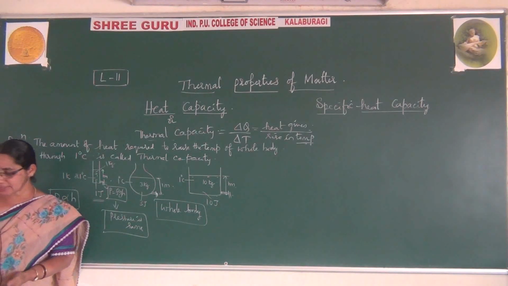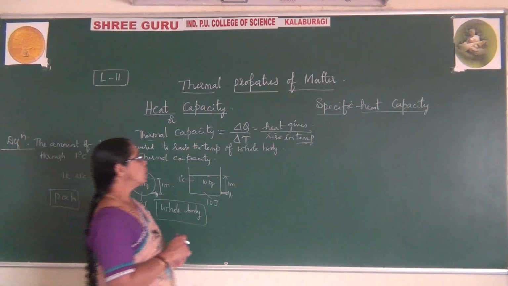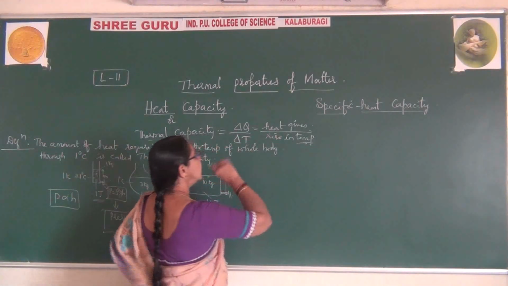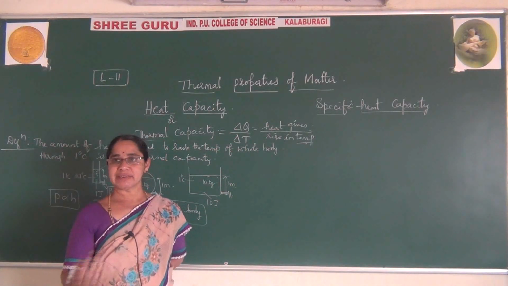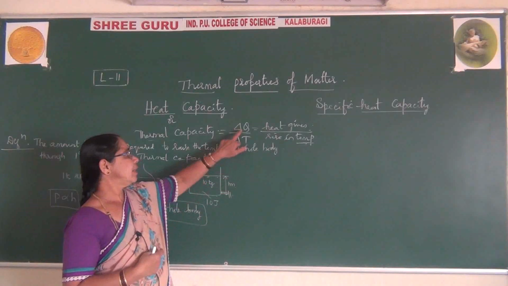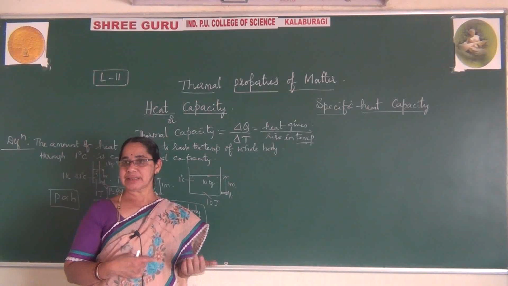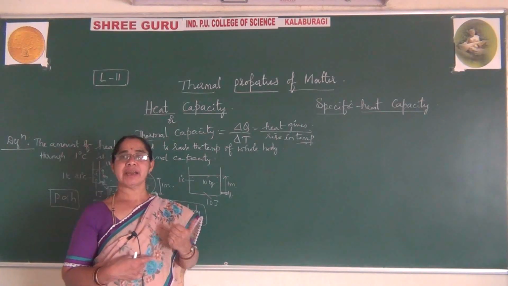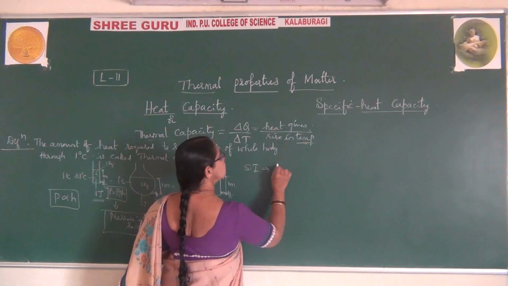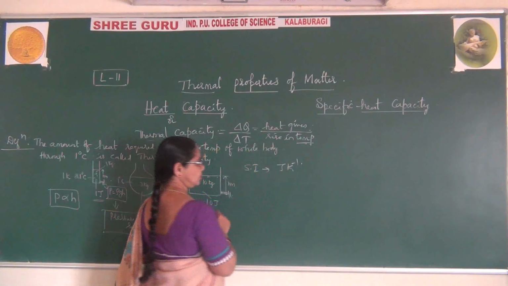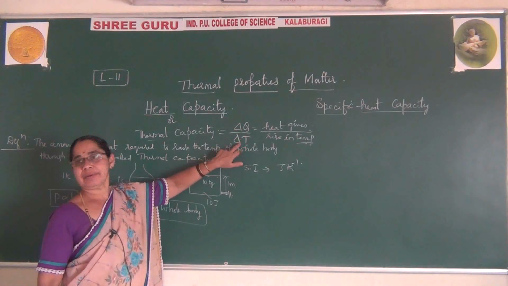Now for this heat capacity, I can write the SI unit. What is the SI unit for this? Remember, quantity of heat: heat is a form of energy. When you say heat is a form of energy, naturally we express it in joules. What is temperature in SI units? It is Kelvin. So the SI unit for this is joules per Kelvin.